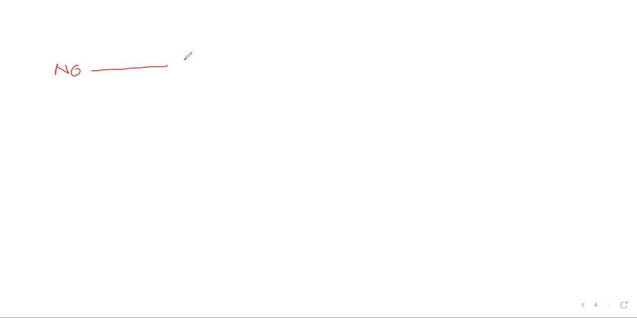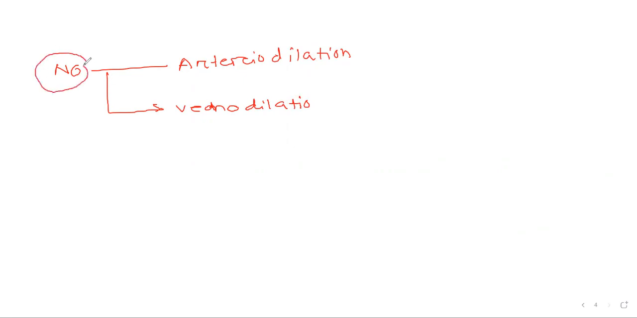When it acts on artery, it causes arteriodilation, and when it acts on vein, it causes venodilation. It is our basic principle, and when we see how the physiology is altered with this nitric oxide, then we will correlate everything.